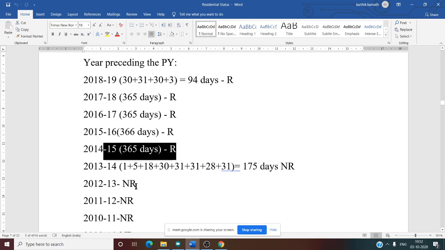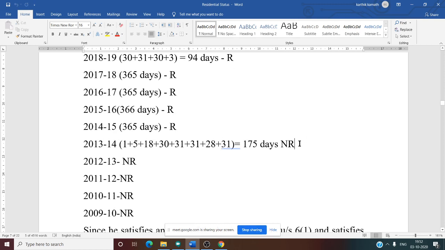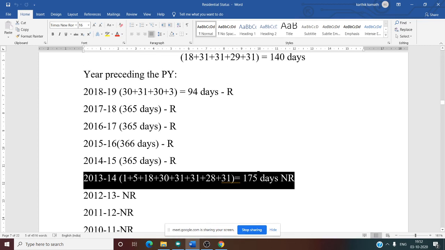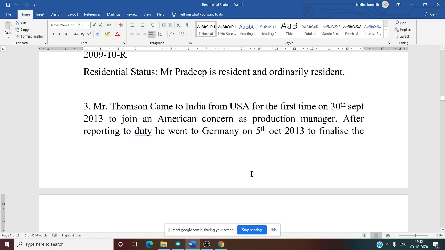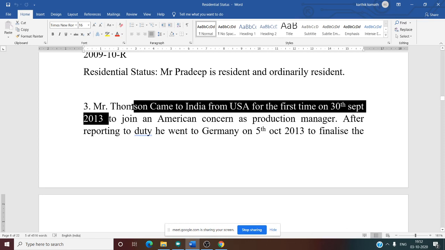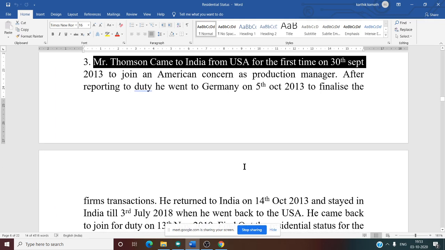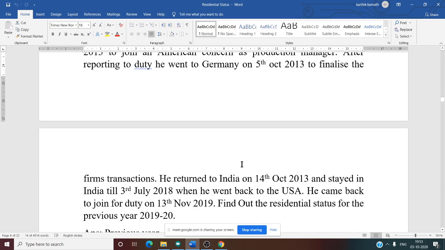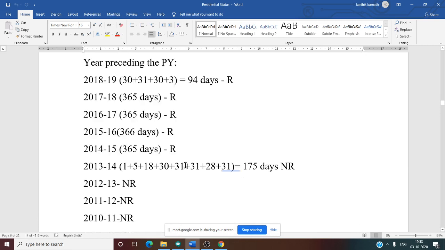But the next adjustment comes for 13-14. Very important. This year, 13-14, we need to calculate how many days he was there in India. See this. When he came for the first time, he came on 30th September 2013. Whether that 1 day is included? Yes, that 1 day is included because that day he came to India. That day is also counted. So now we know 1 day of September.